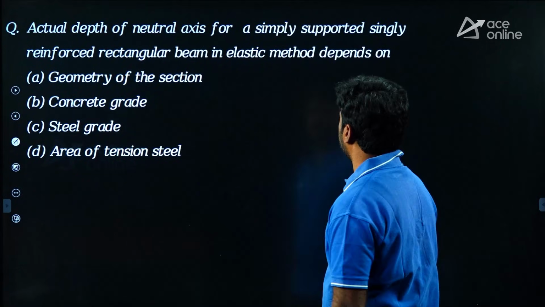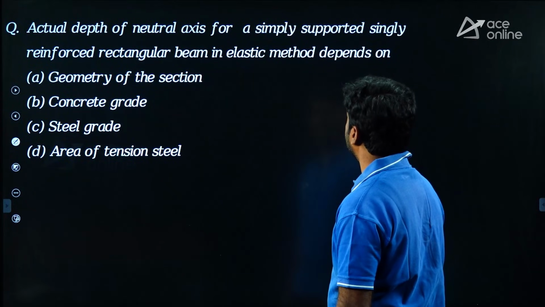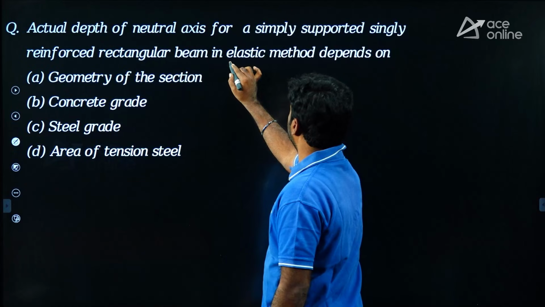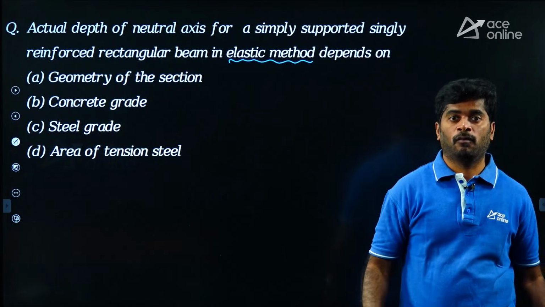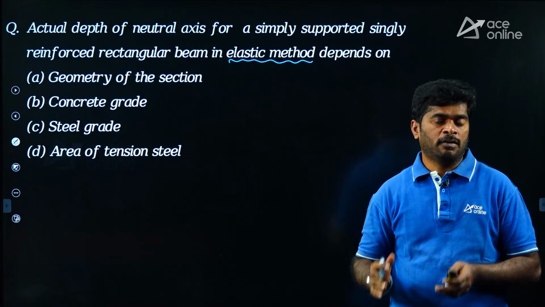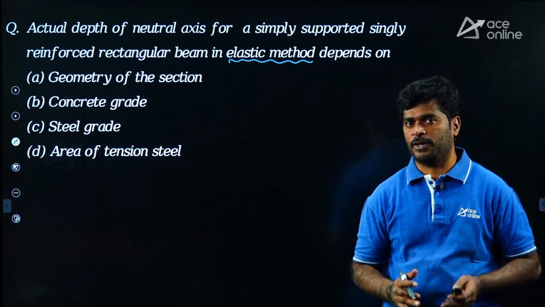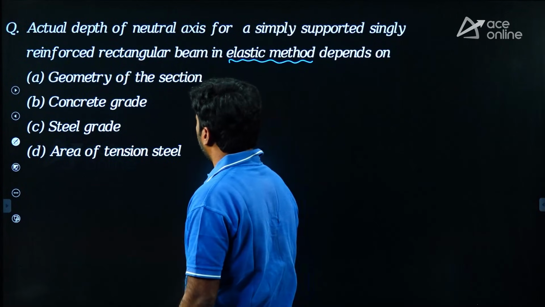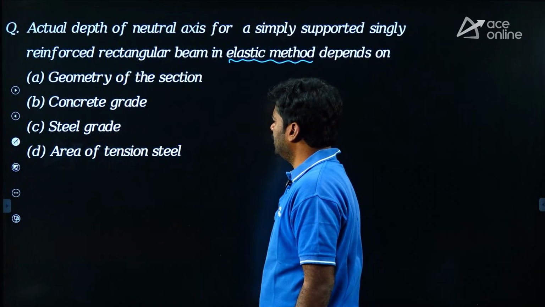Actual depth of neutral axis for a simply supported, singly reinforced rectangular beam in elastic method depends on which method? Elastic method, which is also called working stress method. In working stress method, for a singly reinforced beam, actual depth of neutral axis depends on options given: A. Geometry of the section, B. Concrete grade, C. Steel grade, D. Area of tension steel.